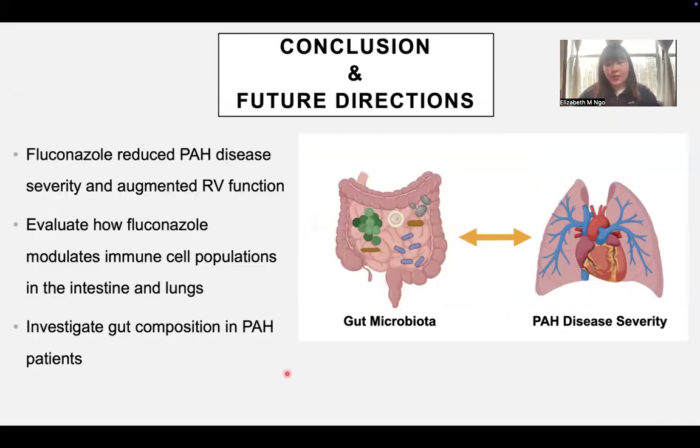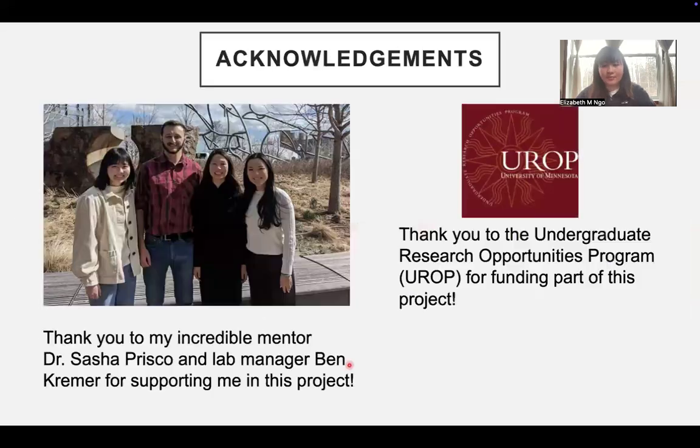So in conclusion, we saw that fluconazole reduced PAH disease severity and augmented right ventricular function, and we think this is due to how fluconazole altered the fungal and bacterial species and how it enhanced the intestinal epithelial barrier. Since most of our immune cells reside in our gut, in the future, we would like to evaluate how fluconazole modulates immune cell populations in the intestine and the lungs, and we will also investigate gut composition in PAH patients.